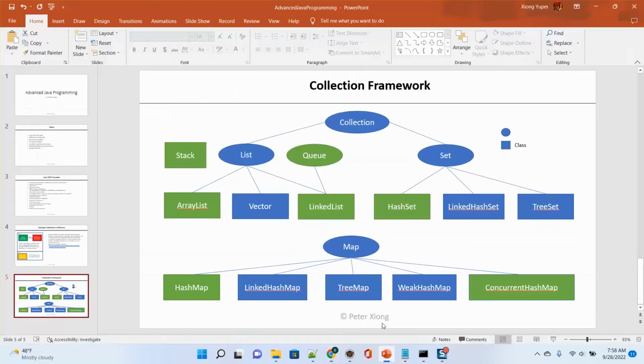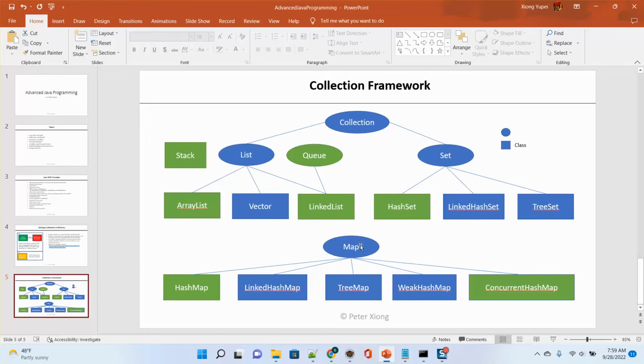Then now we move to the collection framework. Now we understand the angle brackets, we can write a generic type. So we have a collection. Collection is a collection of objects. We have the top interface. I use the circle to represent the interface and the rectangle to represent the class. In the Collection interface, there are two sub interfaces called List and Set. Under List, we have some concrete classes called ArrayList, Vector, and LinkedList. This is what we use frequently. And under Set, we have HashSet, LinkedHashSet, and TreeSet.